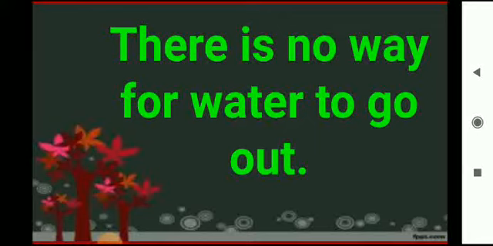Okay? Stagnation is unhygienic. This we know that, right? Stagnation is unhygienic. The water gets polluted. People fall sick if they drink that water, right? It is also a place where mosquitoes breed. Okay? This water is stagnated as there is no way for it to go out. That's why the water is stagnated, right?